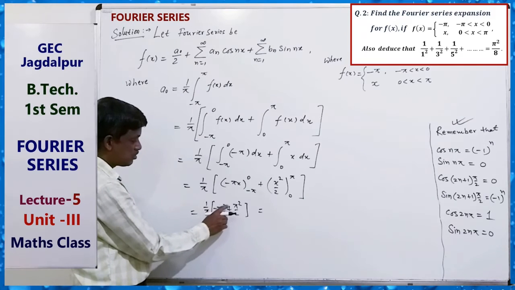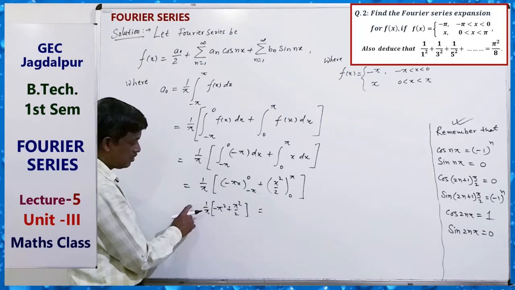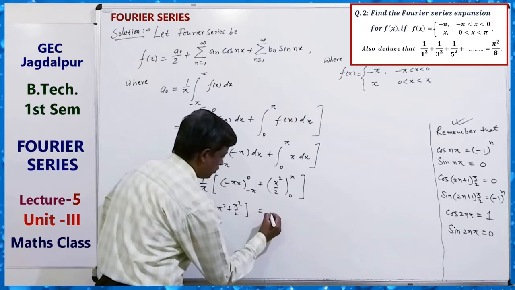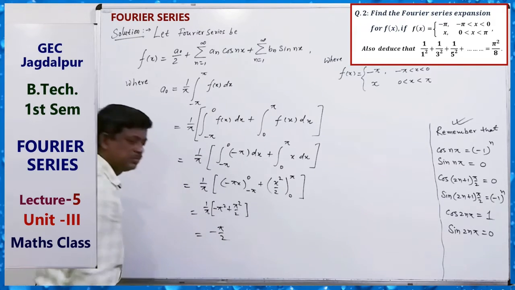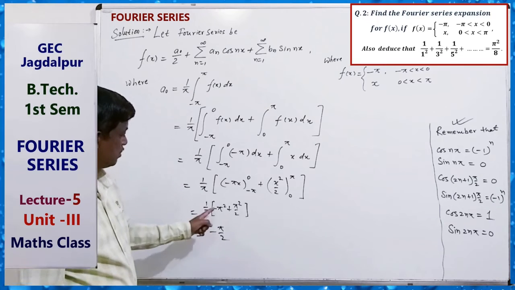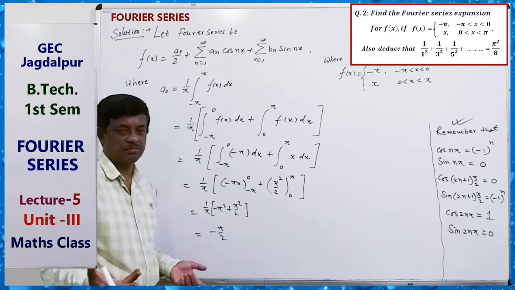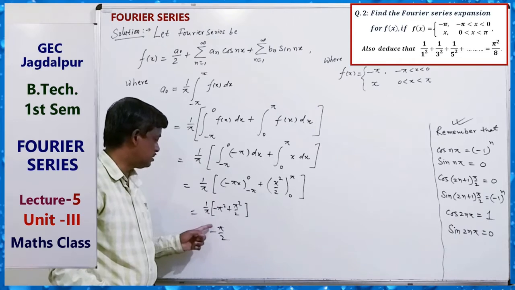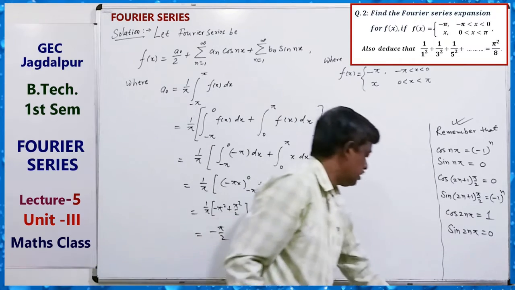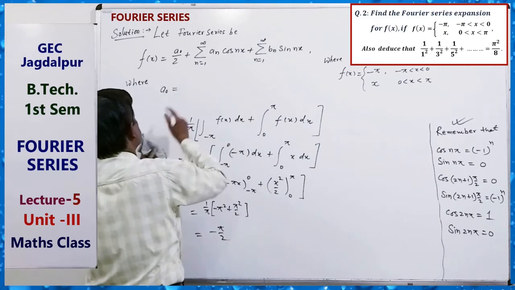So minus 2 pi square plus pi square common, so pi, minus pi by 2. So very clear, minus pi by 2. Minus 2 plus 1, minus 1 by 2. So half minus 1 means minus half, and 1 pi cancels, minus pi by 2. So a0 equals minus pi by 2.